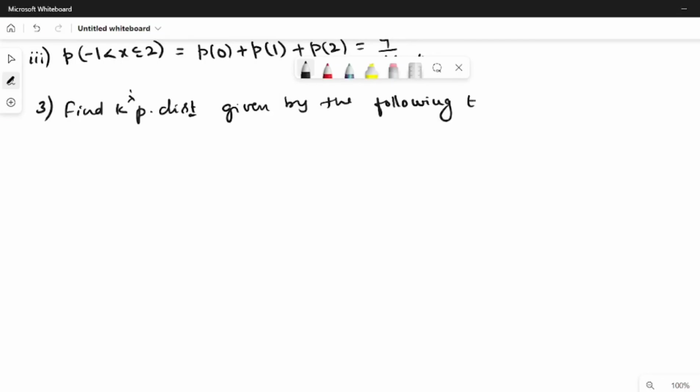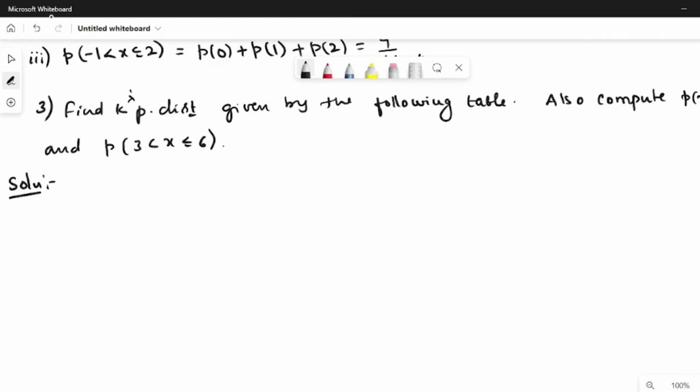Again, here we need to compute the value of k, and we also have to compute P of x greater than or equal to 5, and P of 3 less than x less than or equal to 6. Solution.